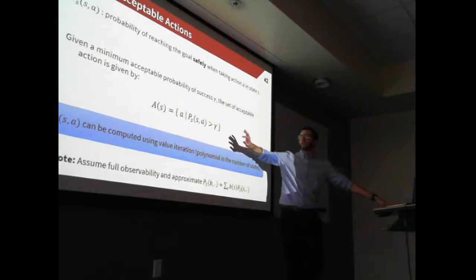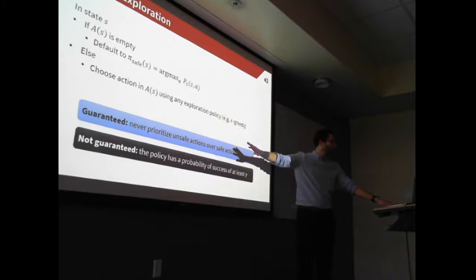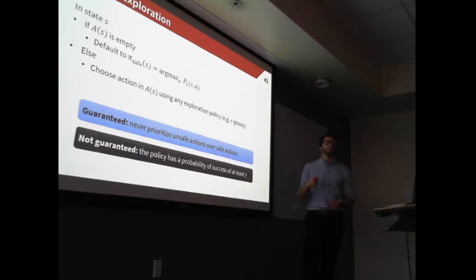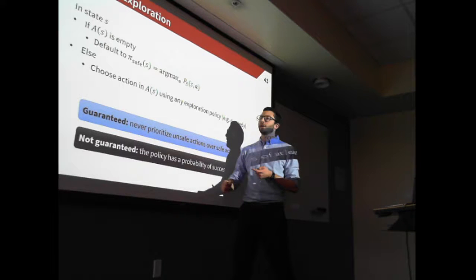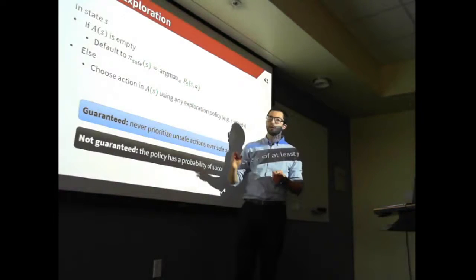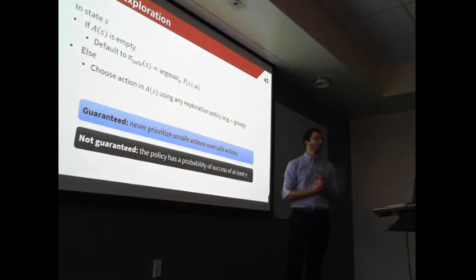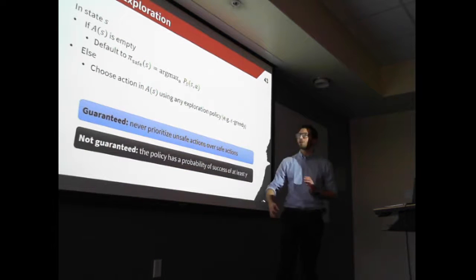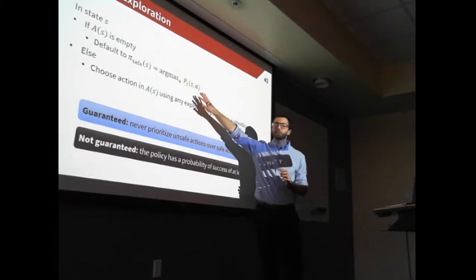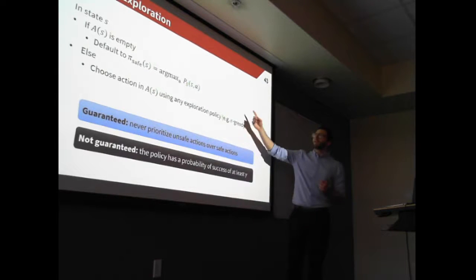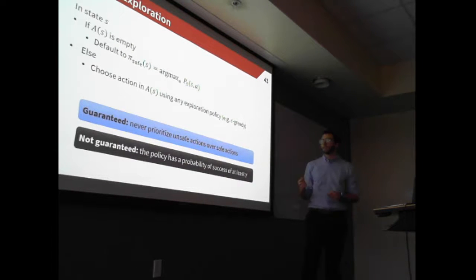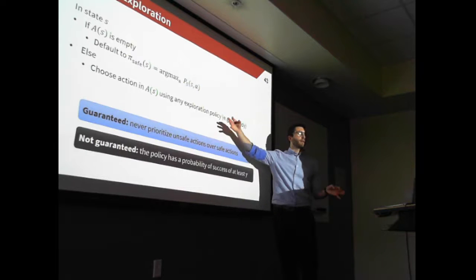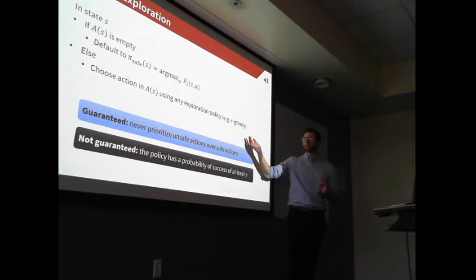But for now, using model checking, we can identify the safe actions. And we can design a constrained exploration strategy for a reinforcement learning agent. So there are two cases. The first one is we have no safe action. All the actions do not satisfy our safety specification. So in that case, we'll default to the safest possible action, the one with the maximum probability of success. In the second case, we have a couple of different actions that are safe. In that case, we can use any standard exploration policy to choose among the safe actions, like epsilon greedy, for example.